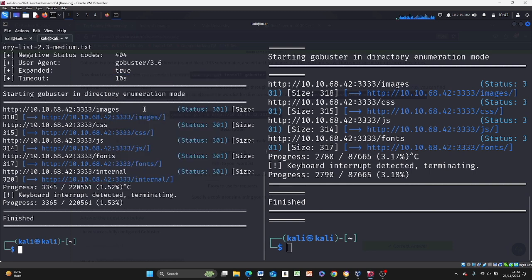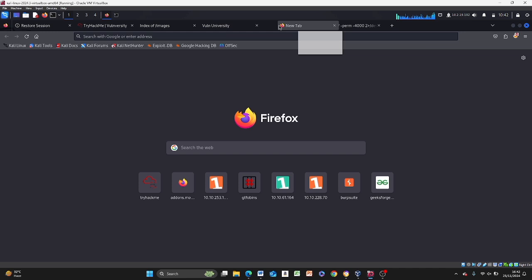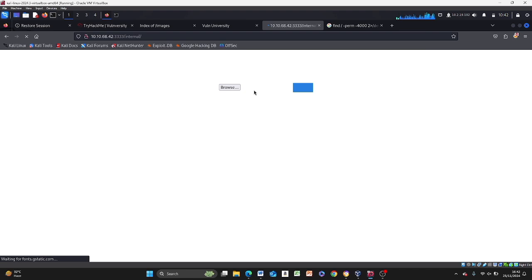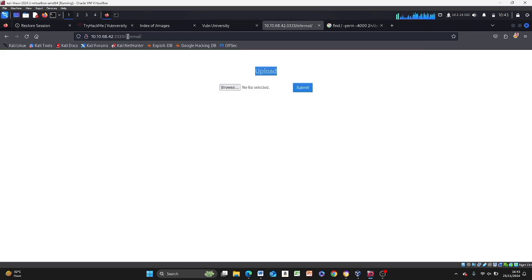I'll copy this link and paste it in a different tab. Great, so it allows us to upload. Literally, the question says, what is the directory that has an upload form page? So internal, that's what we see here. Internal is the upload form page. Great, so we're doing good.